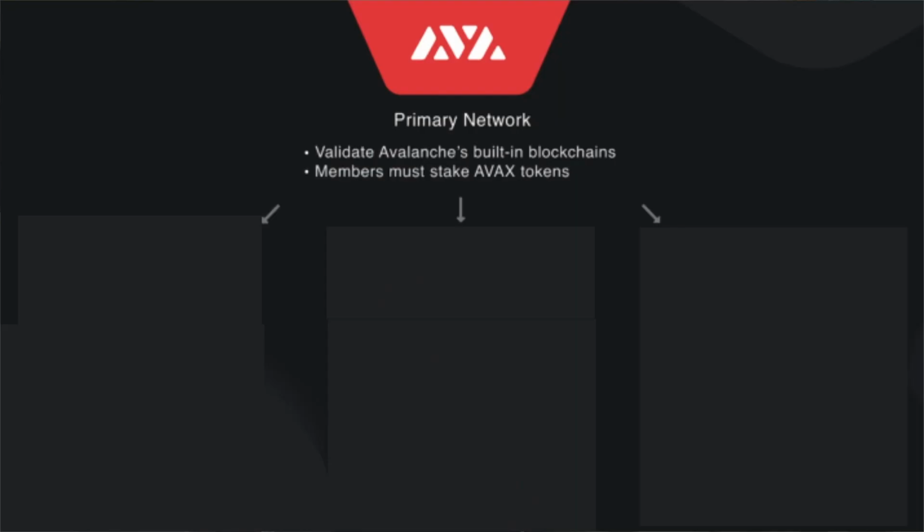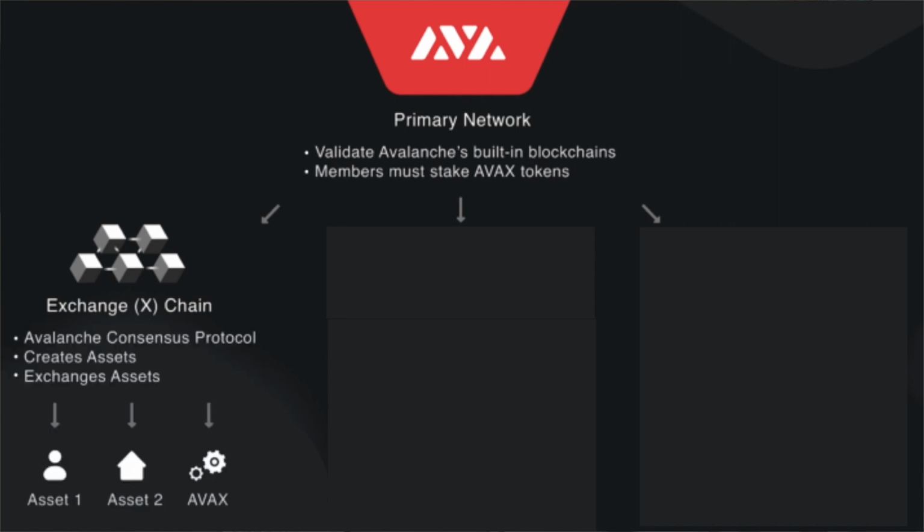Now let me quickly take you through these 3 types of blockchains, the architecture of Avalanche, by taking you to this screen. Avalanche blockchain consists of 3 different types of chains performing different functions altogether. Number 1 is the exchange chain, called the X-chain. The X-chain acts as a platform for creating and trading digital assets with set rules.